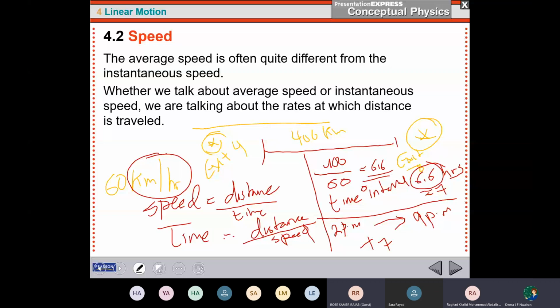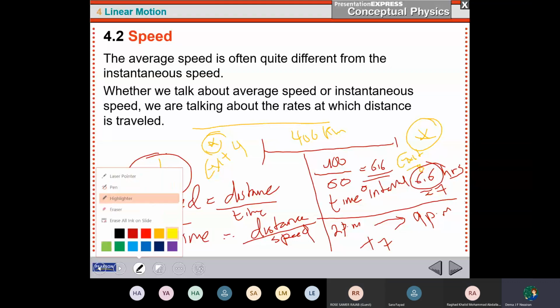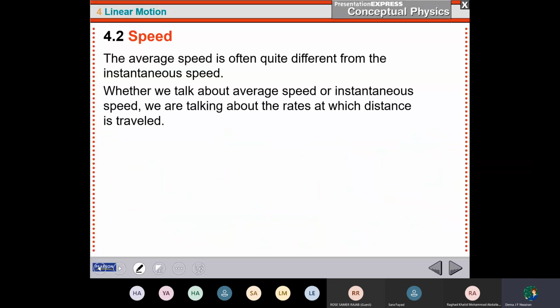Now, the last thing I want to tell you about is that the average speed, as we say, is different from the instantaneous speed, because the average speed is talking about a time interval, but for the instantaneous speed, I'm talking about an instant of time, exactly at which time. But also, they are the same. Why? Because for both of them, I'm talking about the rate at which the distance is traveled. Is it clear? Yes.